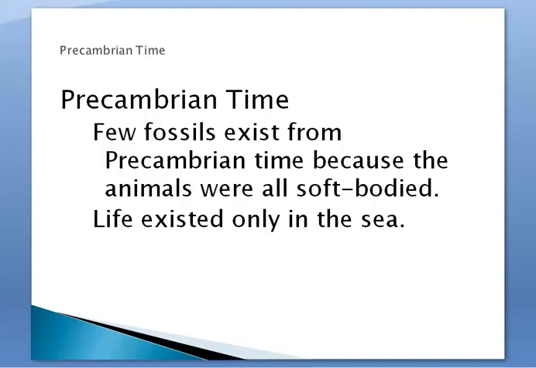So our first major time frame is called Precambrian time, and this is our earliest time period, and few fossils exist from this time because the animals were all soft-bodied. So remember we talked about the formation of a fossil. You guys saw the bones of the fish, that's what became the fossil. So hard body parts are what make up fossils. So if you're made up of all soft parts like cartilage and muscles and things like that, then you're not going to be able to form a fossil.